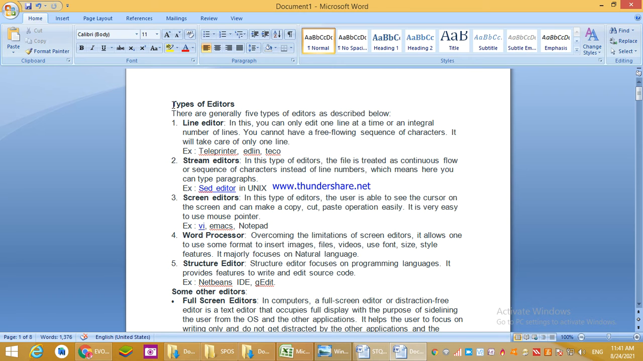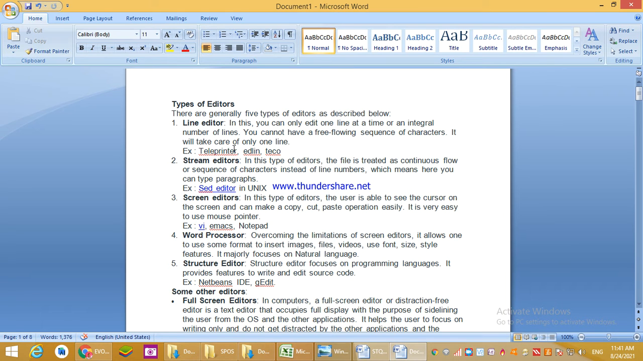Then the last one, structured editor. A structured editor focuses on programming languages. It provides the feature to write and edit source code. Structured editors are mostly developed to write and edit source code. Examples are NetBeans IDE, Eclipse IDE, gedit. These are the structured editors.